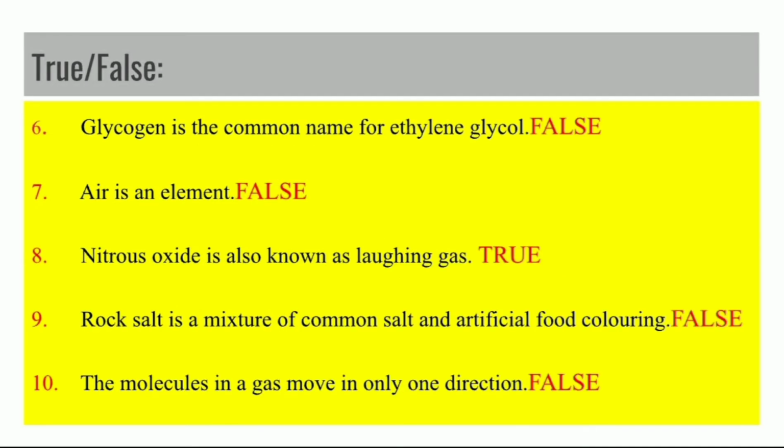Glycogen is the common name of ethylene glycol. This is false. Air is an element. No, air is a mixture of gases and dust particles and other things. Okay, so it is not an element. Nitrous oxide is known as laughing gas. You must have seen it in a few movies that when the nitrous oxide cylinder leaks, it causes some sensations in human beings and they start laughing. Rock salt is a mixture of common salt and artificial food coloring.